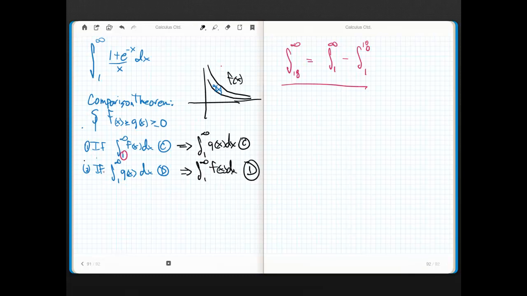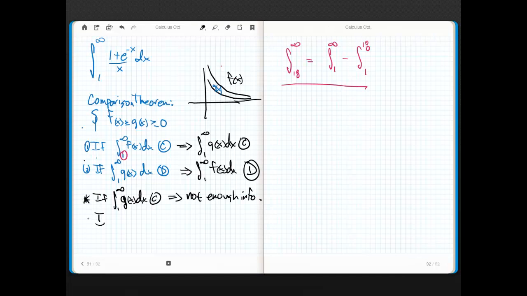Now, an interesting question is, well, let's think about this. What if, let's just do this as an asterisk. What about if the integral from 1 to infinity of g of x converges? What does this imply? Well, if g of x converges and f of x is always greater than g of x, what do I know? I don't know anything. I don't know anything, so there's not enough info.